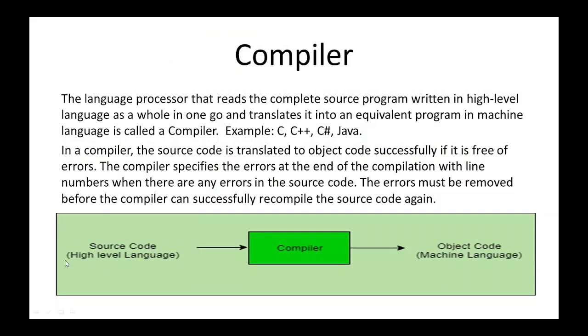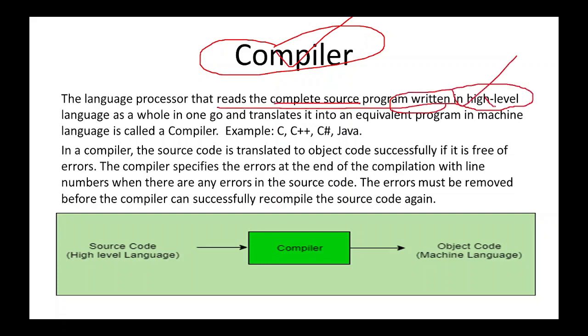The second one is compiler. Compiler is also a translator processor. It will read the complete source program, which is written in a high level language, and translate the whole program into the equivalent program in machine language.